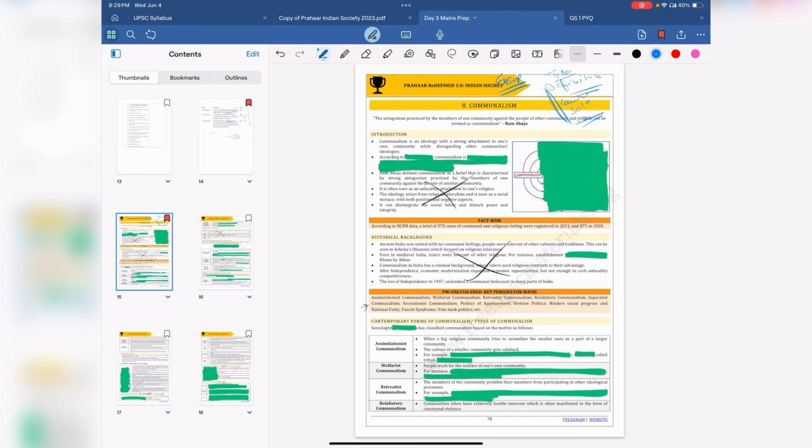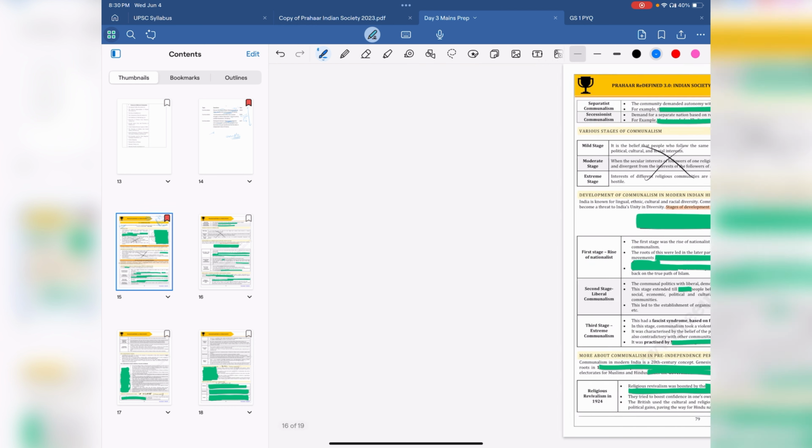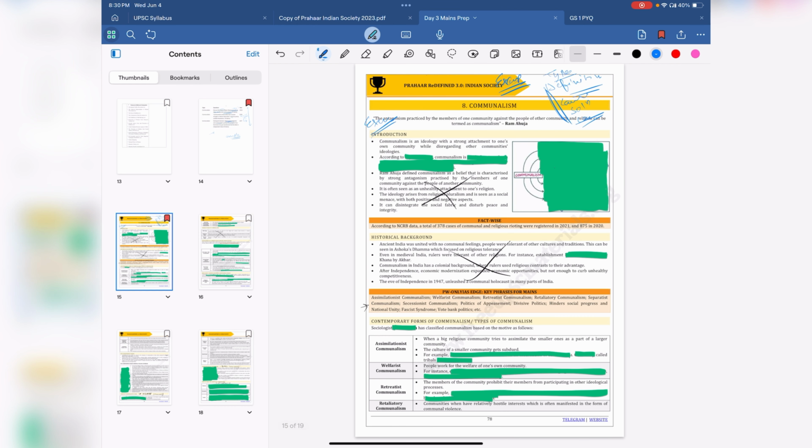In this particular case, first let me show you how much is given in the booklet and then what you could have done. See, most of the coachings or reading materials have examples, but those examples are mostly repeated by everybody, so they're not fresh. Once you have revised this part, using your Mains 365 or some other book or newspaper, you enrich your answer with an example. So let's see the first page.